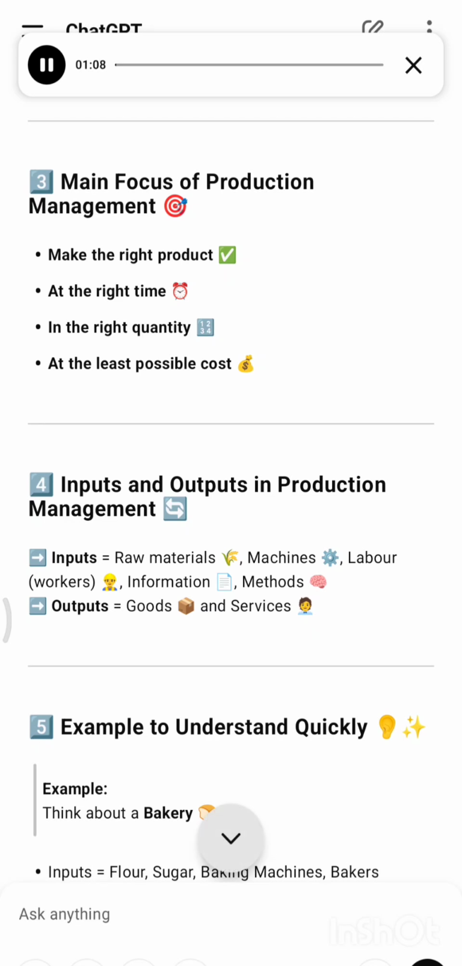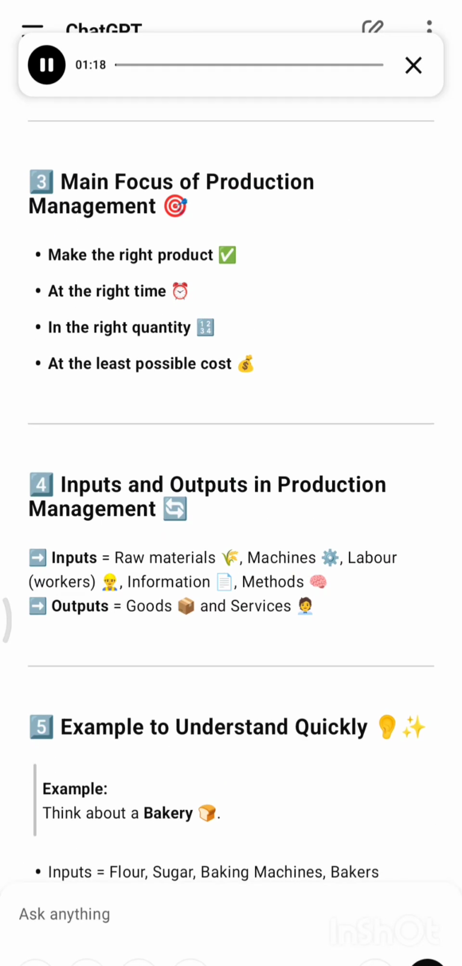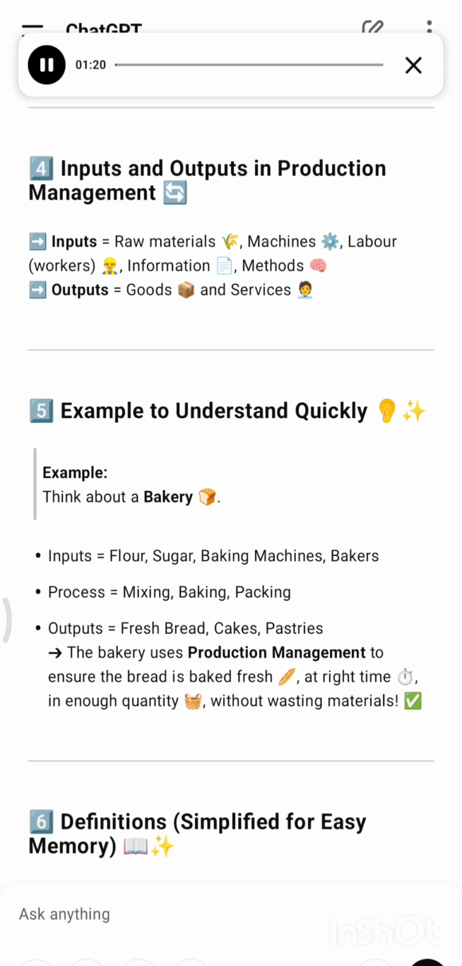Main focus of production management: make the right product at the right time, in the right quantity, at the least possible cost. 4. Inputs and outputs in production management. Inputs equals raw materials, machines, labor, workers, information, methods. Outputs equals goods and services.